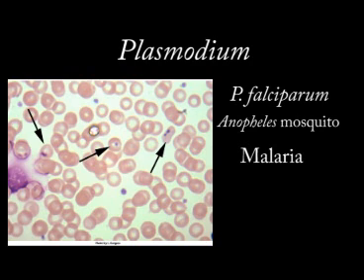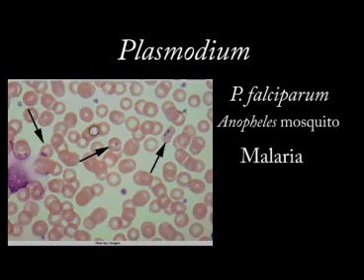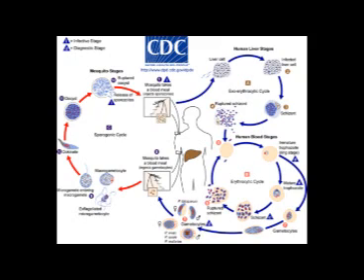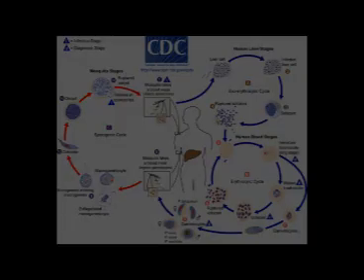Plasmodium falciparum is the most common cause of malaria worldwide. It is also the most virulent form of the disease. The Plasmodium parasite is transmitted by the Anopheles mosquito, and the parasite itself has an extremely complex life cycle with several different stages of infection. The sexually reproducing stage of the Plasmodium parasite occurs in the mosquito, and the asexual reproductive stage occurs in humans.